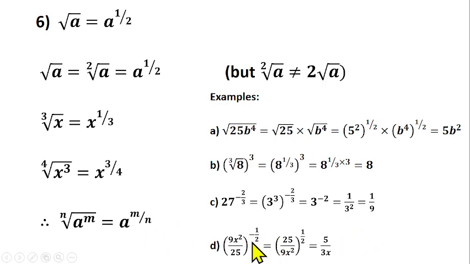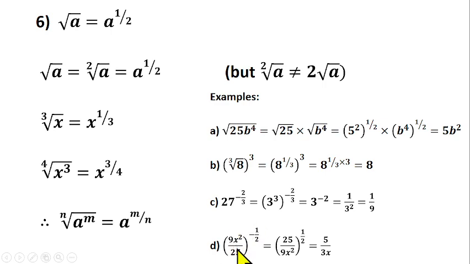Then look at this, question number D. You should be able to solve this one as well. This one means the inverse of the square root of 9x squared over 25.